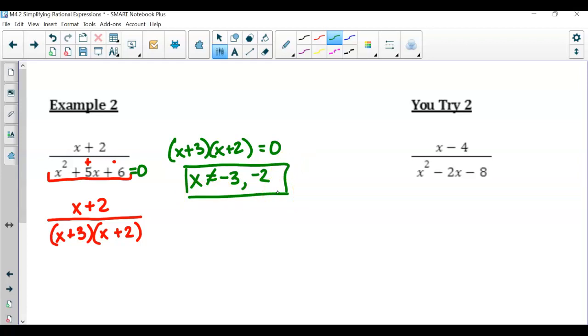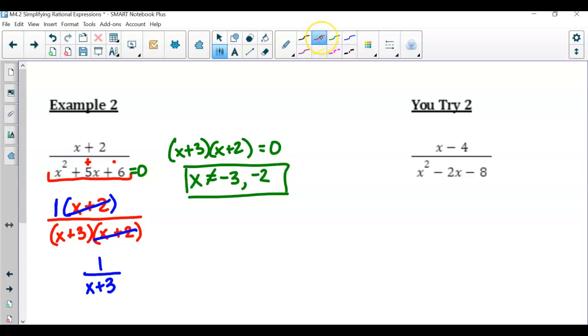Now let's continue simplifying. Well, I notice that they both have x plus 2. So in this case, that's what we're trying to do. We're trying to cancel out. So that x plus 2 will cancel out here with x plus 2. Well, that means what am I left with? Well, technically, you're left with 1. So this answer here is 1 over x plus 3. So notice how you're going to figure out what can I factor and then cancel out to simplify. So go ahead and pause the video and try this on your own.